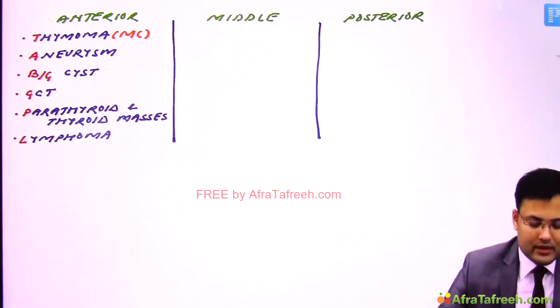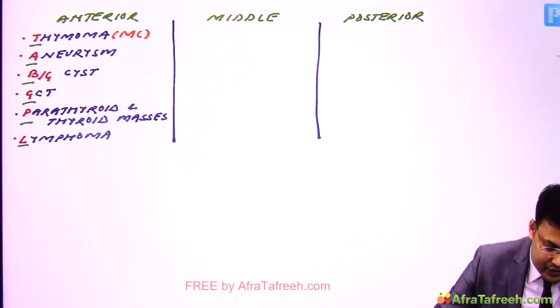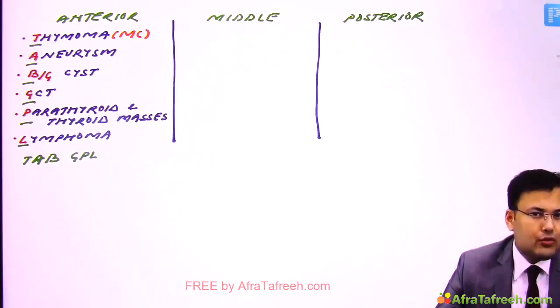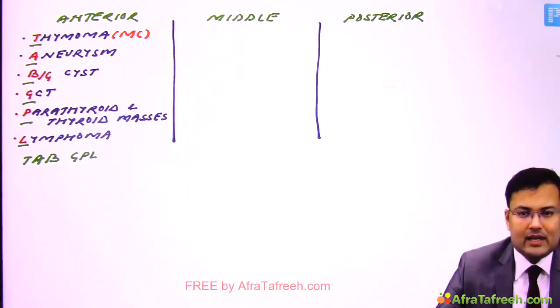And how to remember? It's very easy to remember. The mnemonic is TAB GPL. Thymoma, aneurysm, bronchogenic cyst, germ cell tumor, parathyroid and thyroid masses, and lymphoma.